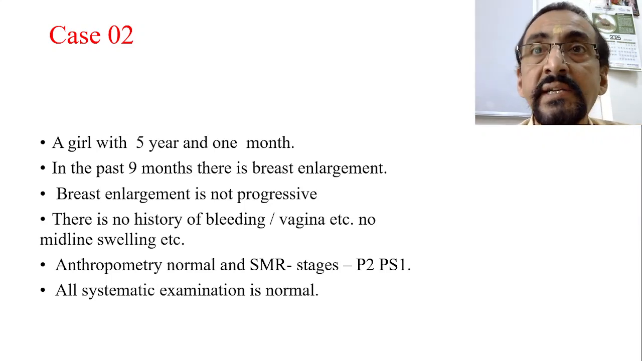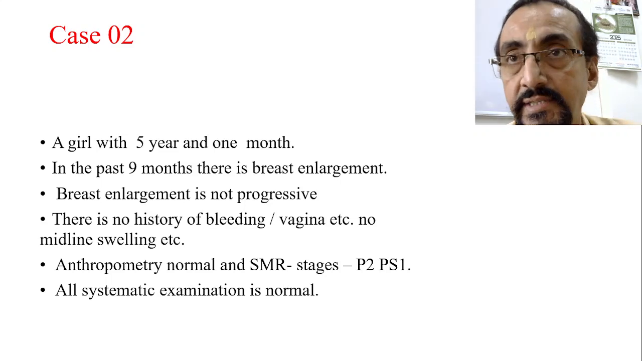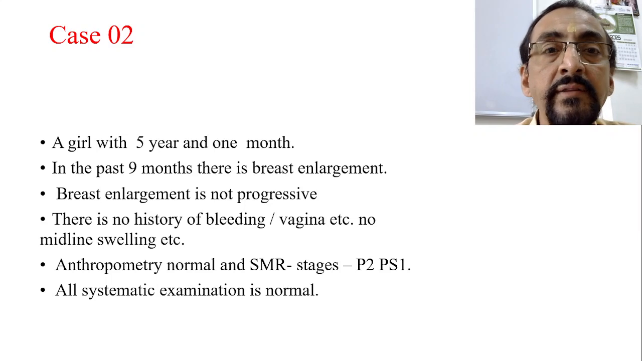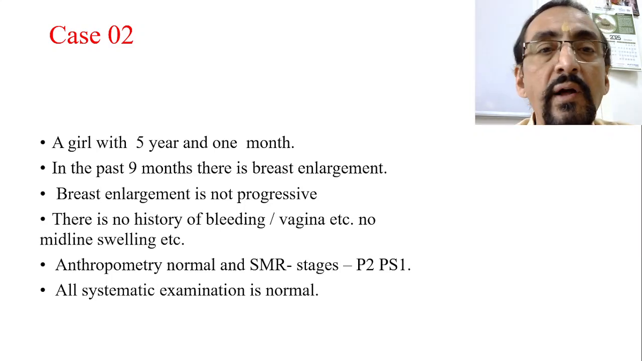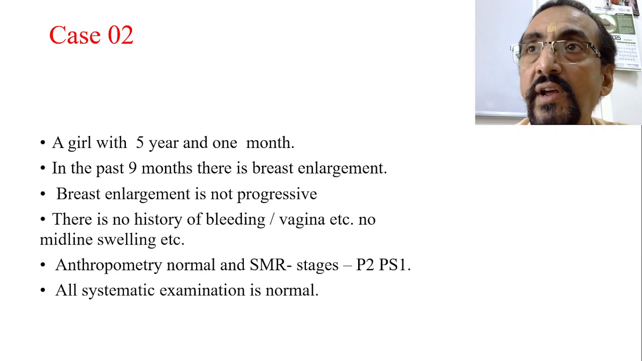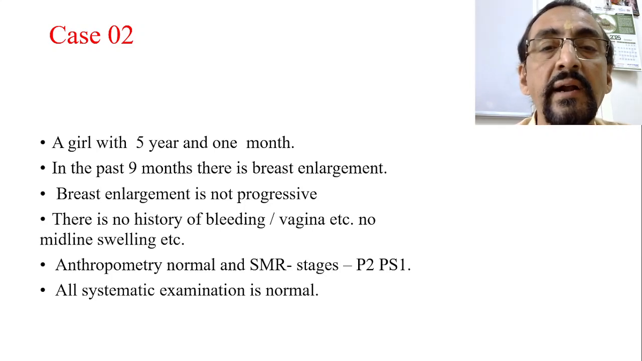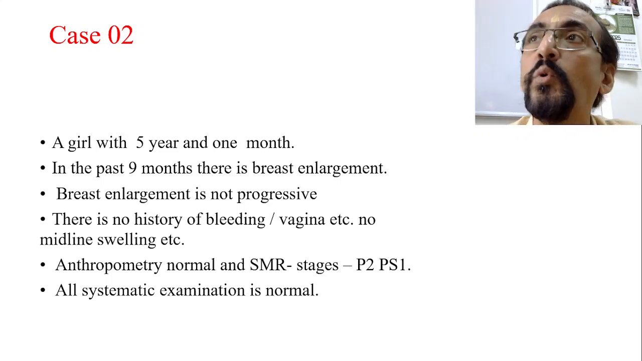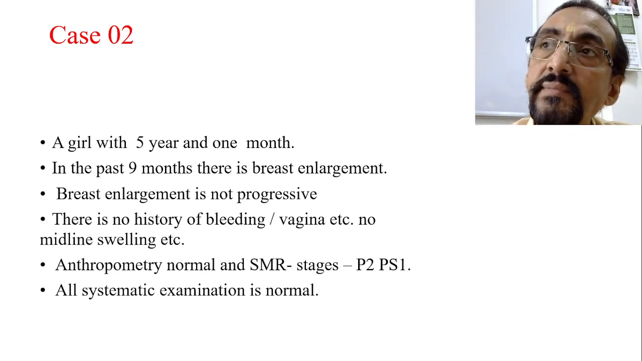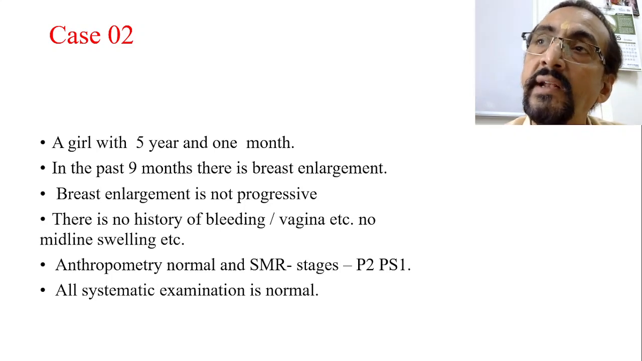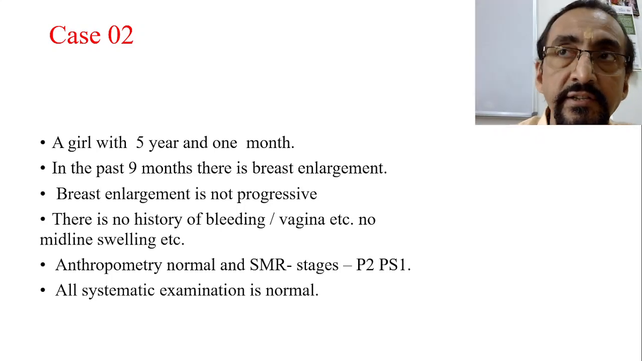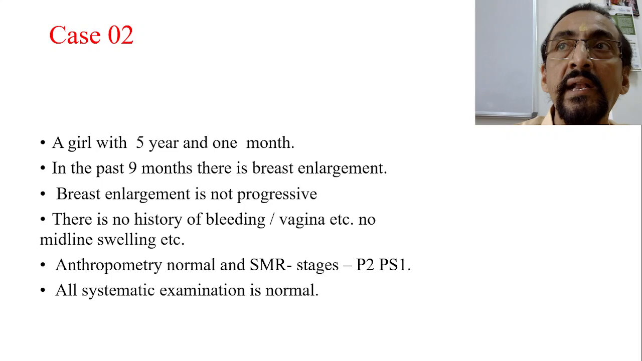Now, in the past 9 months there is breast enlargement. This is what the mother noticed, somewhere after 4.5 years, that the girl is having breast enlargement. This breast enlargement is not progressive. It has taken up to some phase and then it is static. There is no further development, and the breast is not progressively enlarging.